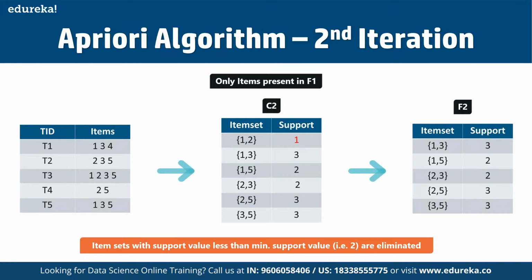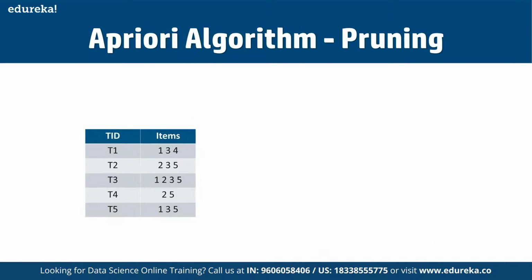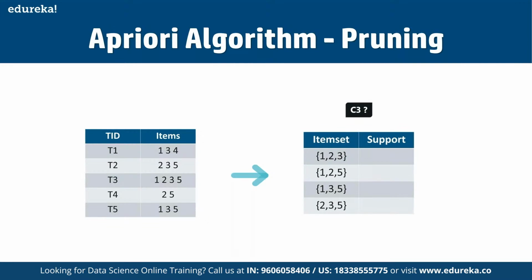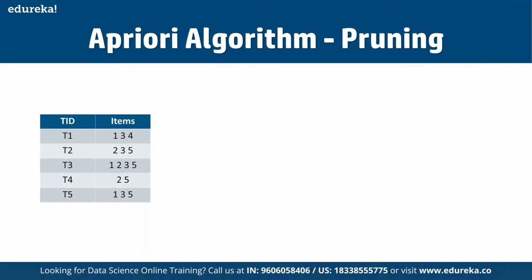So let's now understand what exactly we mean by pruning and how it makes Apriori one of the best algorithms for finding the frequent item sets. If we talk about pruning, then we divide the item sets in C3 into subsets and eliminate the subsets that have a support value less than 2. Here we are going to work on the third iteration. So we will discard 1, 2, and 3, and 1, 2, and 5 as well, since they both contain 1 and 2.